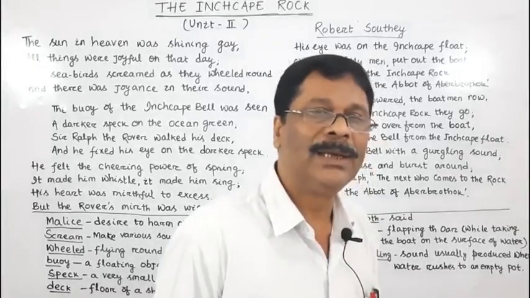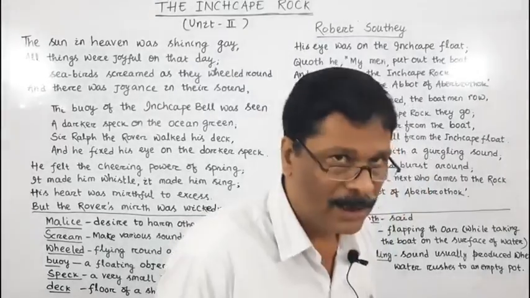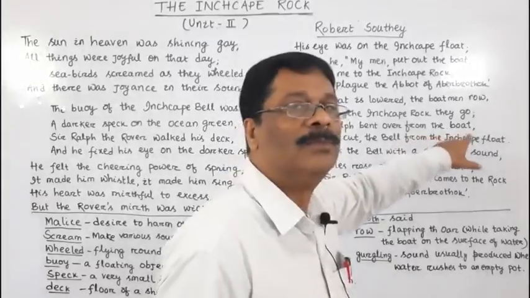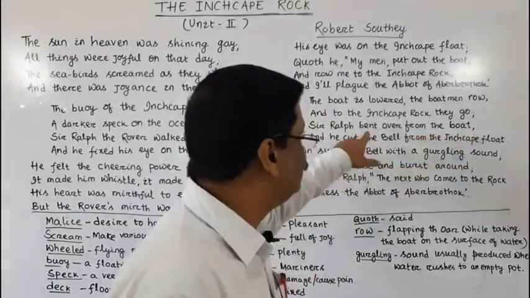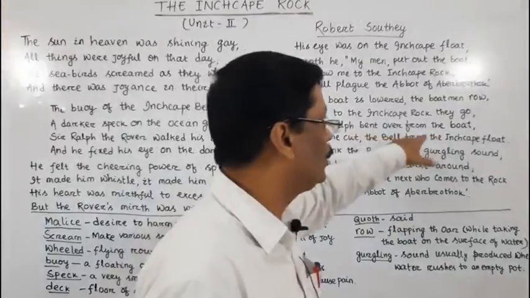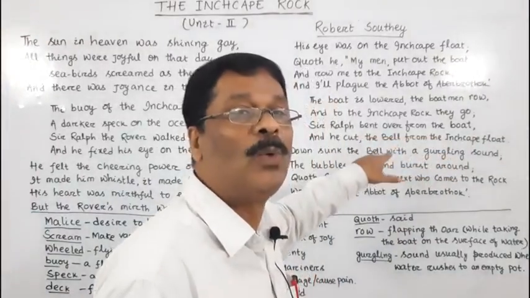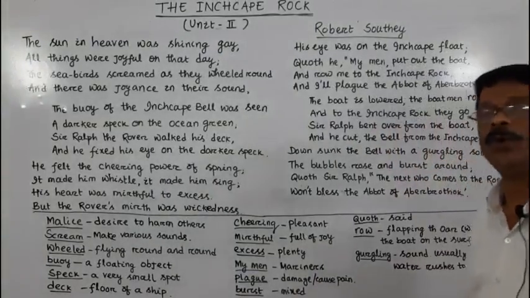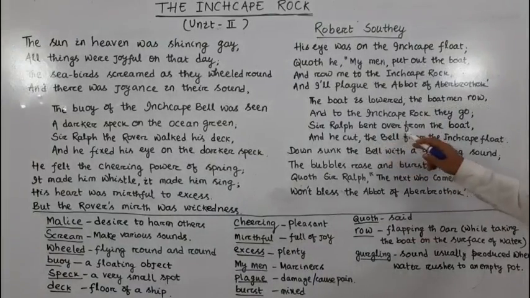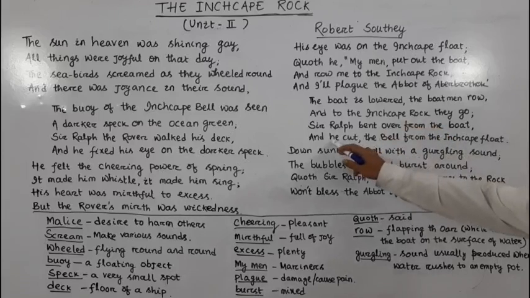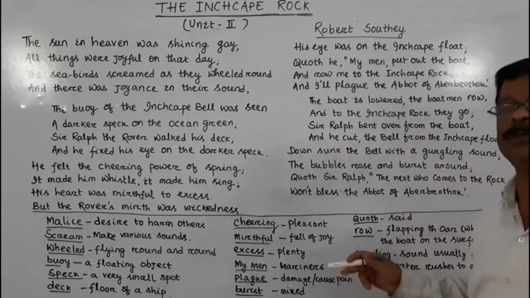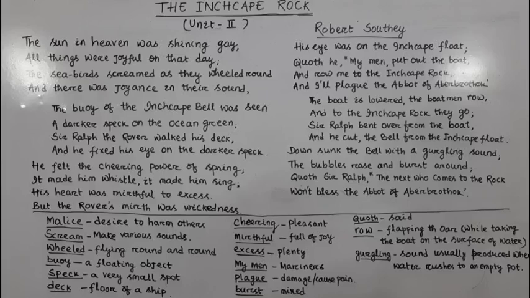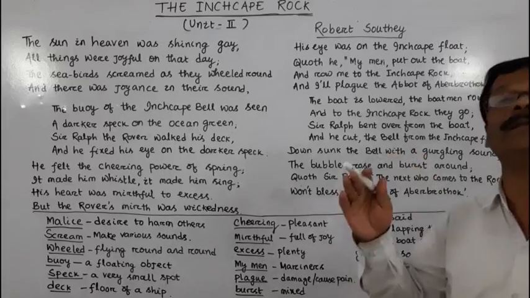He bent. Bent is the past tense of bend. Lowered down, bent. He bent over from the boat. Why did he bend, B-E-N-D, bent over from the boat? Because he wanted to cut the bell from the Inchcape float. So by bending over from the boat, Sharal the rover caught the bell. Here bell refers to that Inchcape bell.